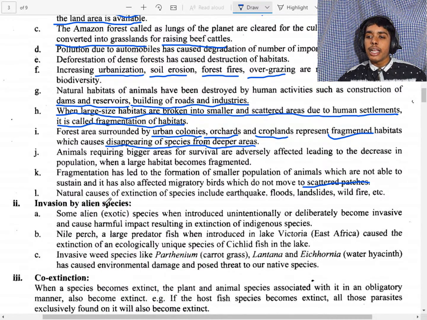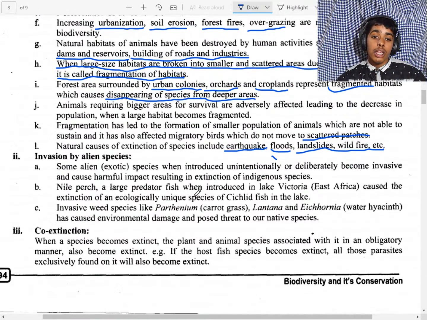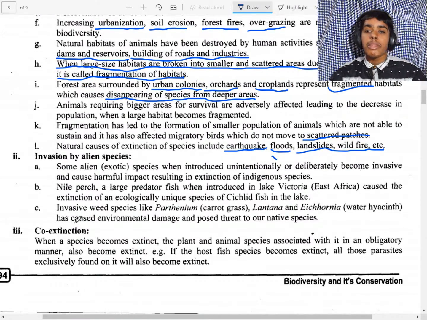Natural causes of extinction include earthquakes, floods, landslides, and wildfire. Remember, forest fire is due to humans only, while wildfire is natural. Another cause is the invasion of alien species.